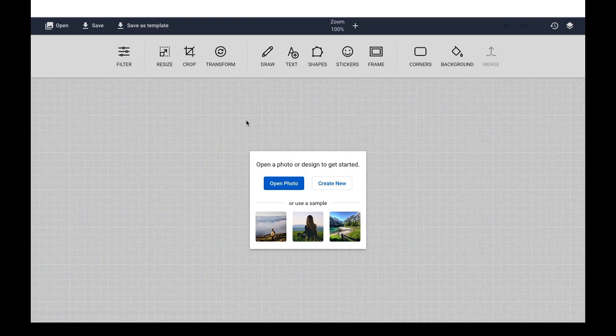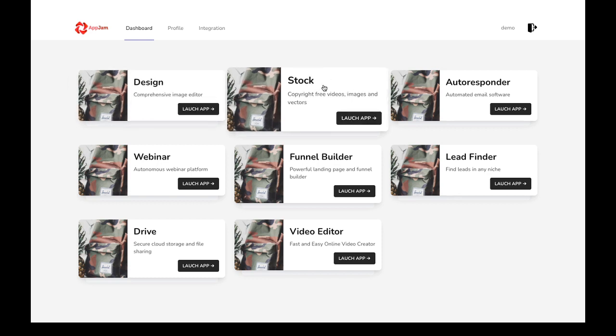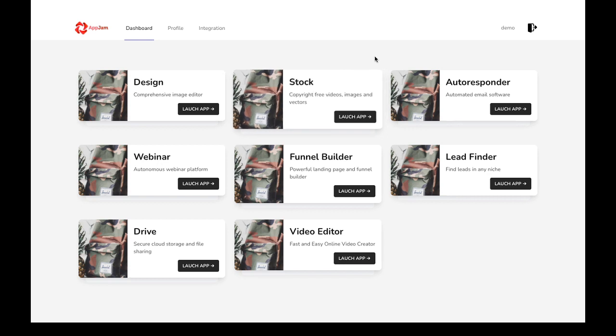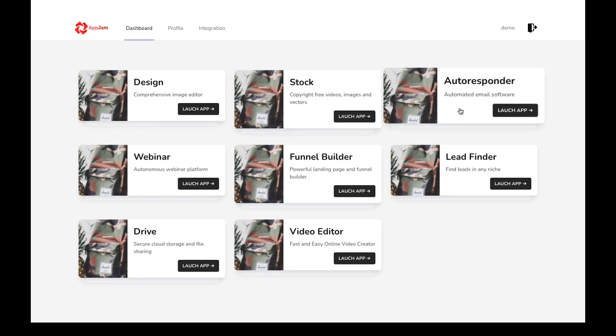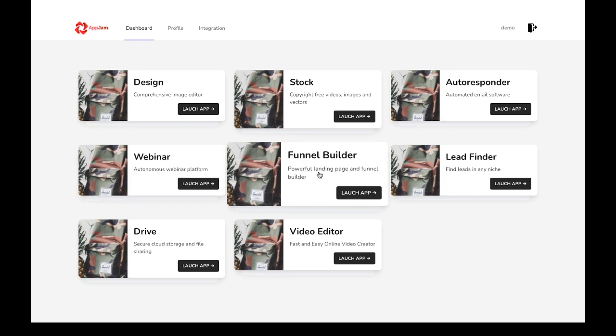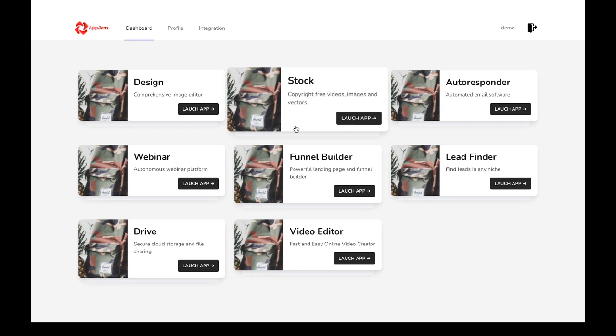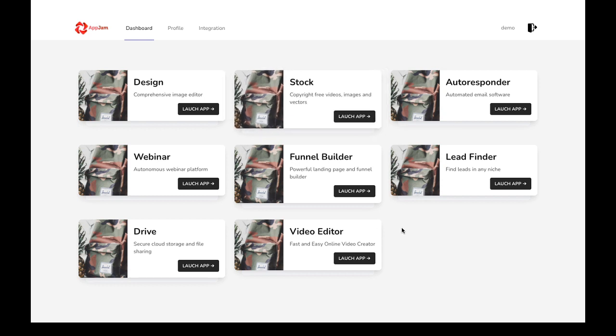So this is the complete design application where you can import images, crop them, transfer, and play around with the images. This is the stock of 1,000 vectors, images, and videos. The autoresponder, basically you integrate with your email system, and that gives the autoresponder. They have an inbuilt webinar, the funnel builder, and lead finder. So all these are the bunch of 8 applications which come along with this.